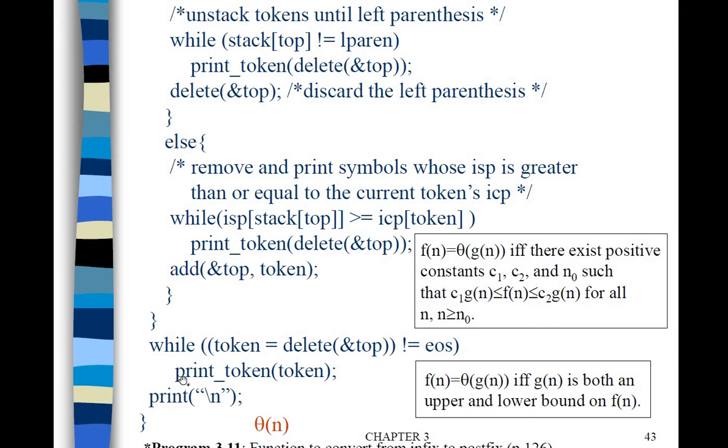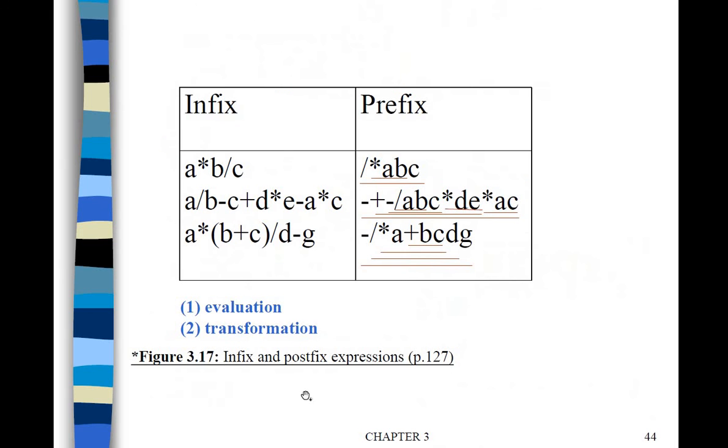Once you reach the end of the infix string, if there are any operators left in the stack, all of them you pop and concatenate to the postfix string. Here we are printing it, so print token will be used.